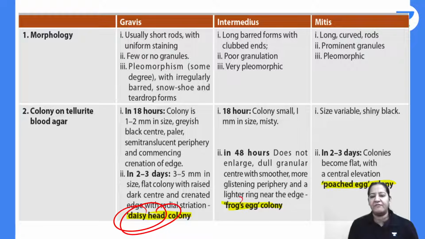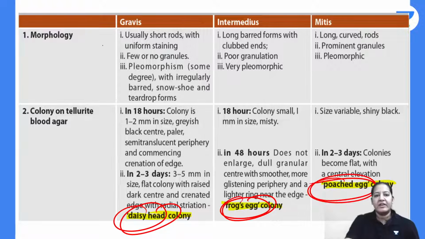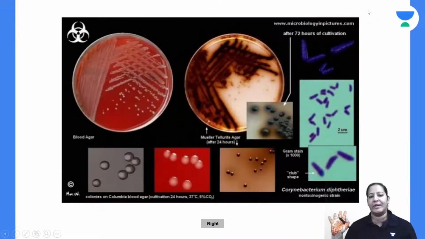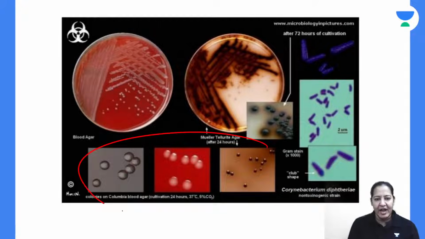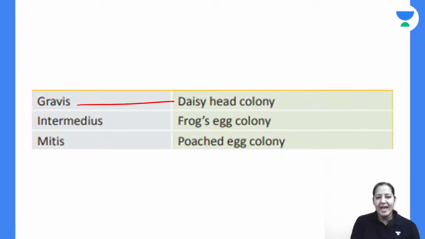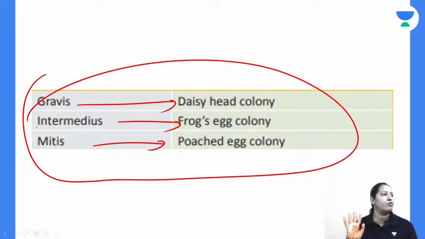So daisy head, frog egg, and poached egg. Gravis, intermedius, and mitis. So learn like that. This is a beautiful diagram showing the 3. It is daisy head, it is frog egg, it is poached egg. Please appreciate it. It is an MCQ and an exam question also. You have to write the 3 things.